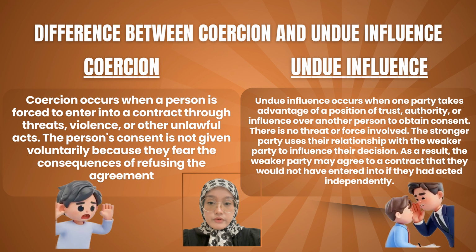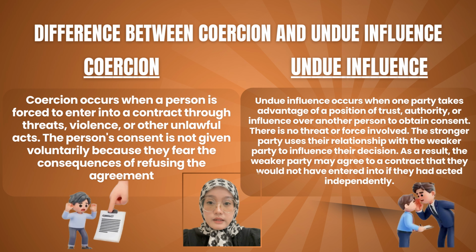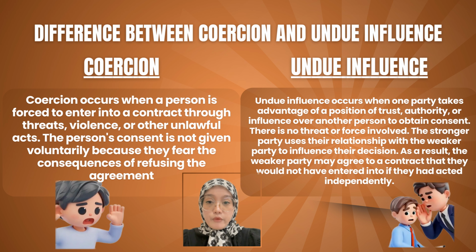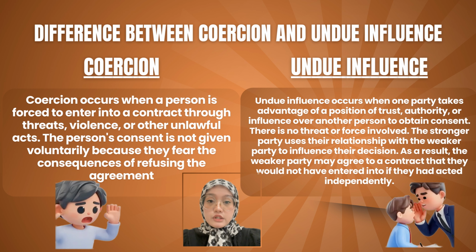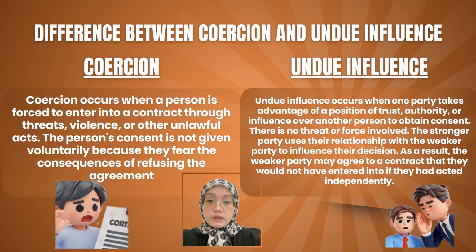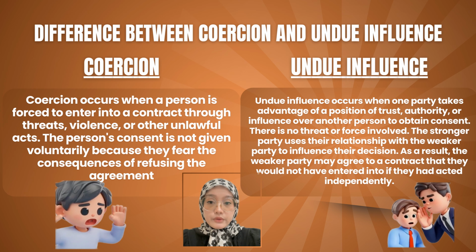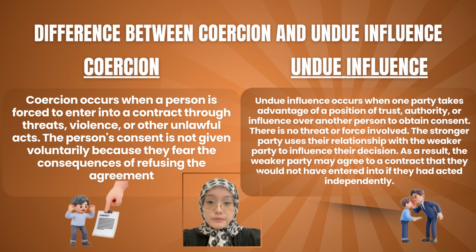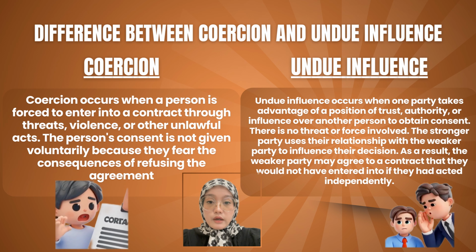Next is undue influence. Undue influence is different because there is no threat or physical force involved. Instead, one person takes advantage of their position of trust, authority, or power to influence another person's decision. The weaker party may agree to the contract because of the relationship between them, even though they would not have made the same decision on their own.